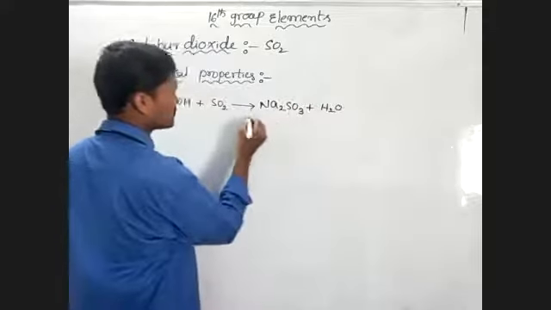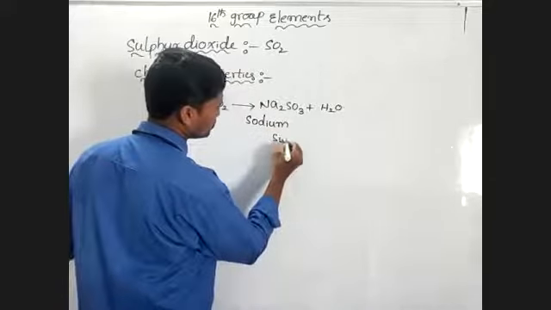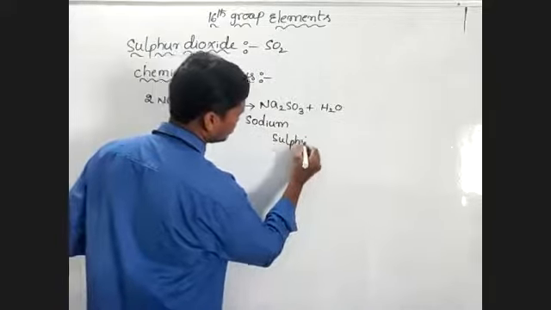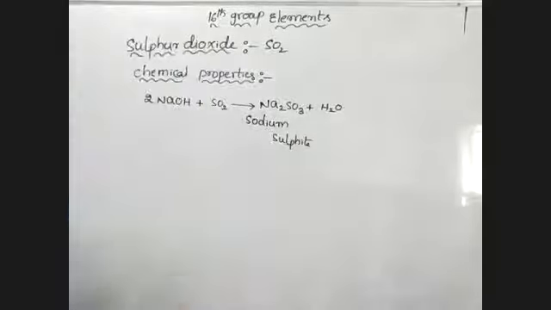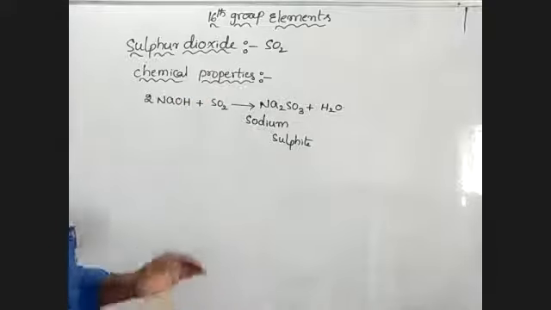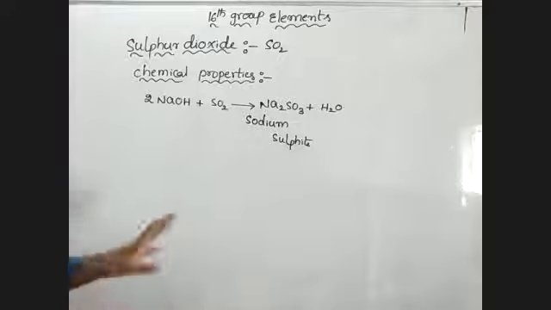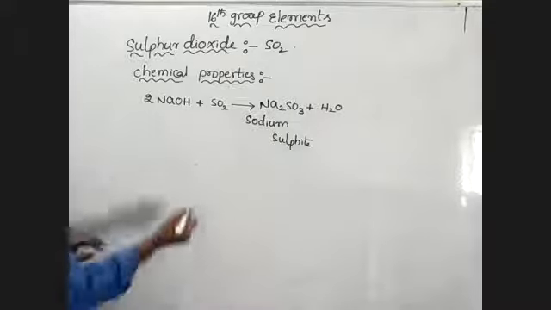This is sodium sulfite, not sodium sulfate. This sodium sulfite reacts again with more SO2 and forms sodium hydrogen sulfite, like this.